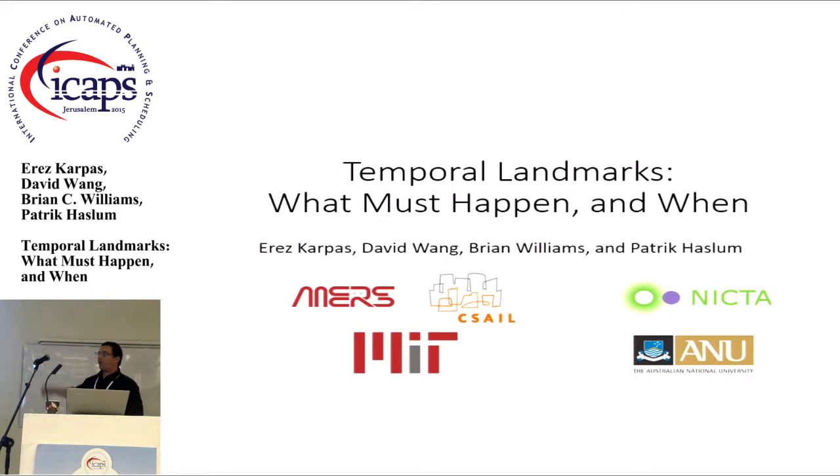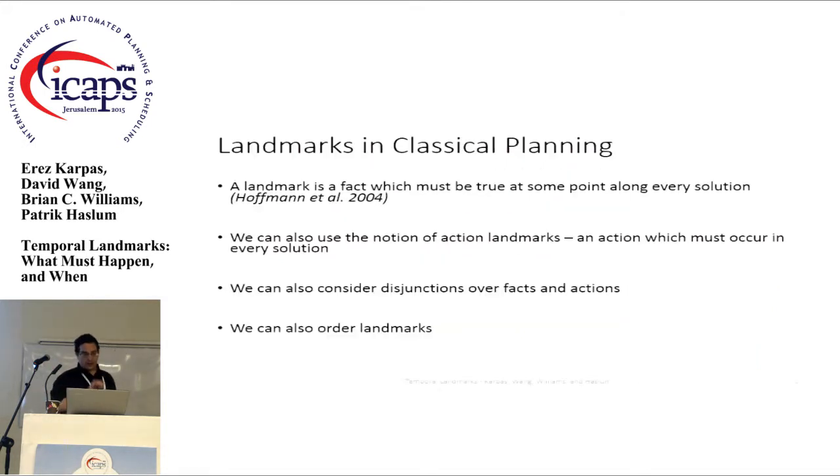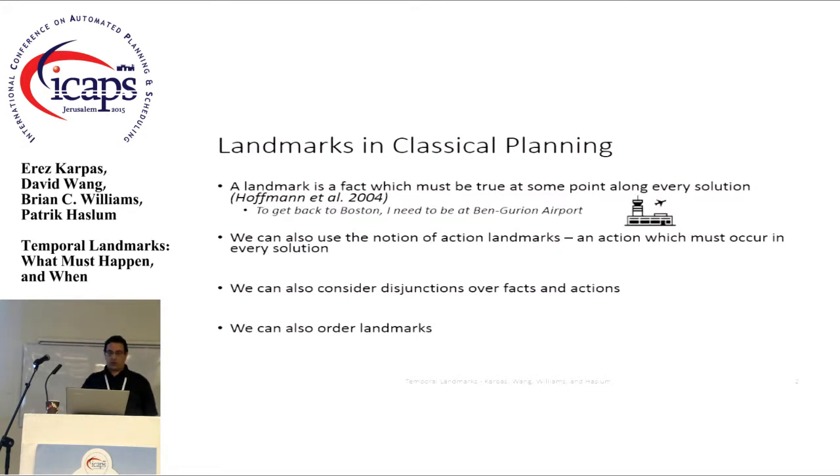So this is joint work with David Wang, Brian Williams, and Patrik Haslum. First, let me remind you all what landmarks are in classical planning. A landmark is a fact that has to be true at some point along every solution. For example, to get back to Boston, I need to be at Ben Gurion Airport. There's no other way to get to Boston, unless you want to swim.